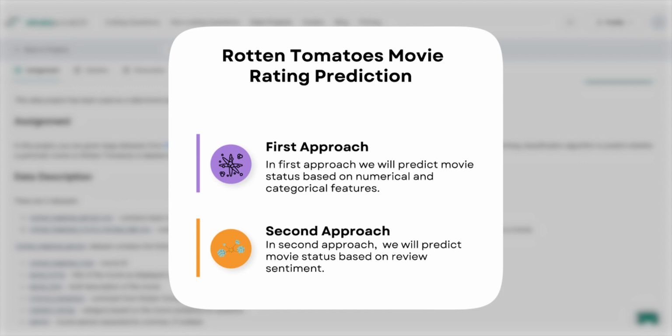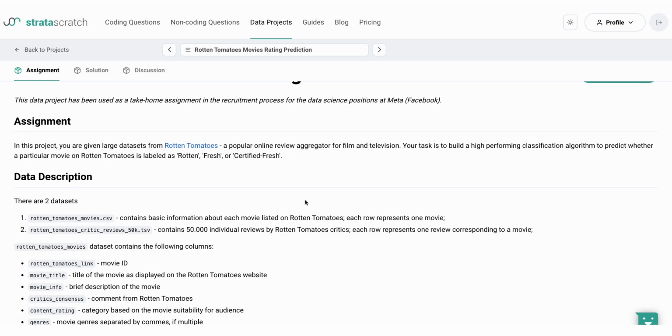Our first approach will focus on predicting movie status using numerical and categorical features, while in the second approach, or the second series, we will analyze the sentiment of movie reviews. Throughout the video, we will compare our model's predictions to the actual data to evaluate its performance. By the end of this series, you will have a deeper understanding of how Rotten Tomatoes movie ratings can be predicted, and you will gain valuable insights into machine learning techniques that can be applied to similar problems.